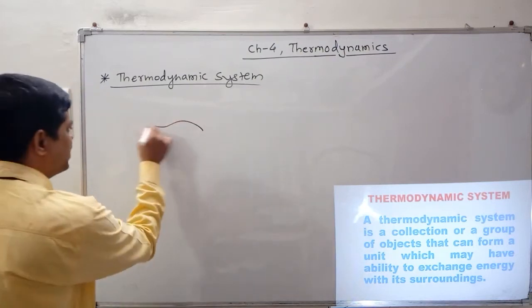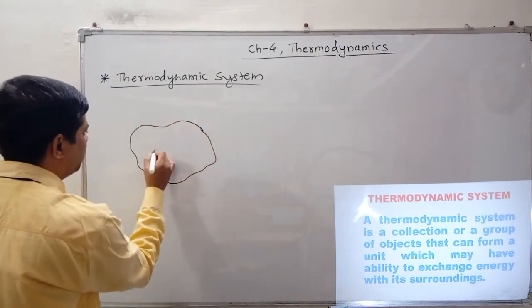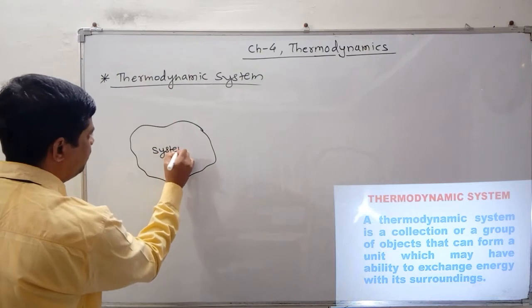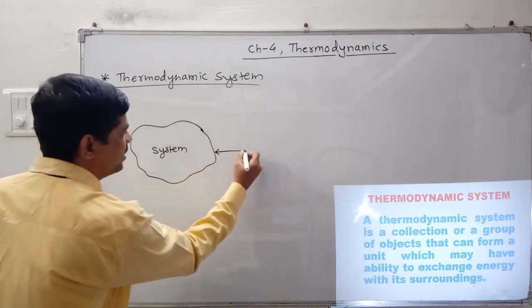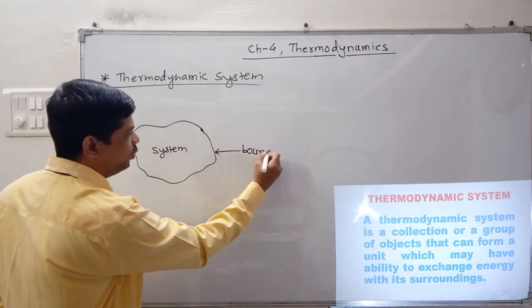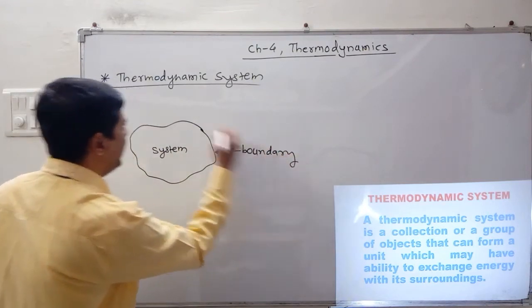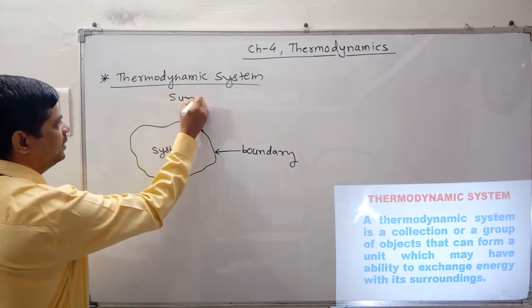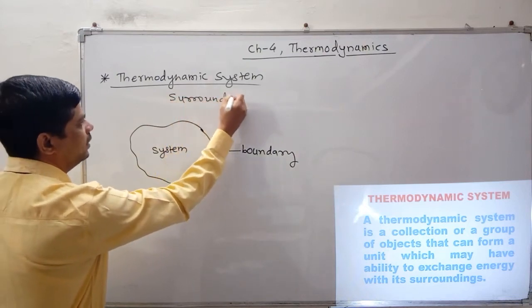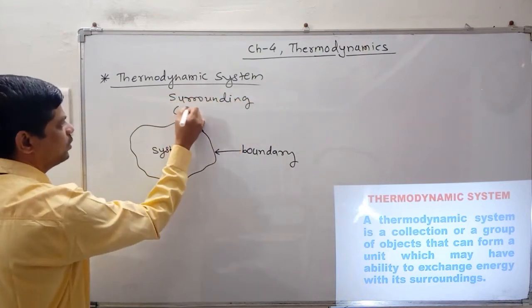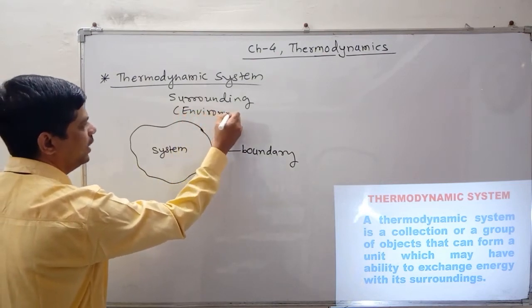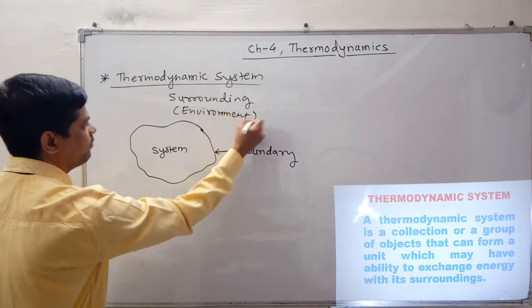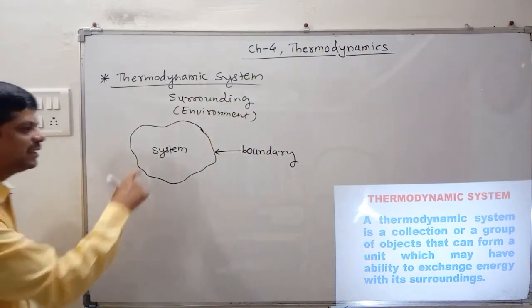Suppose I am representing, this is the thermodynamic system. This exact sketch is to be considered as a boundary, and this is nothing but the surrounding. In other words, it is also called the environment. This is known as environment. What actually is the system?